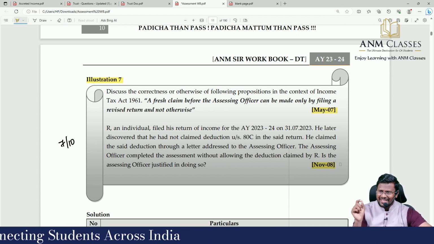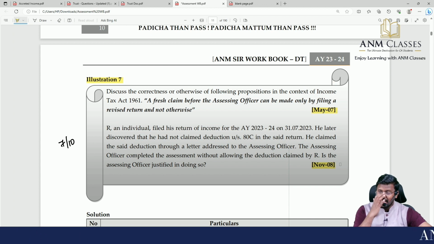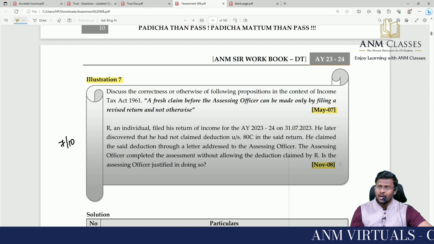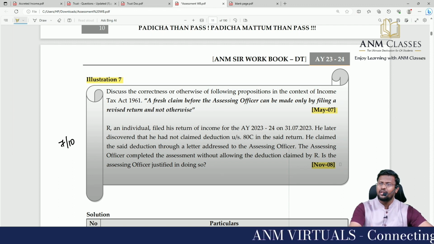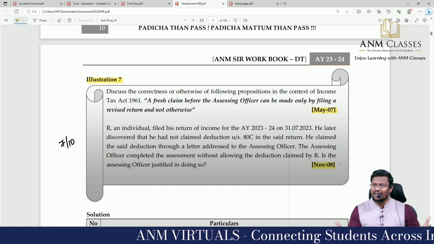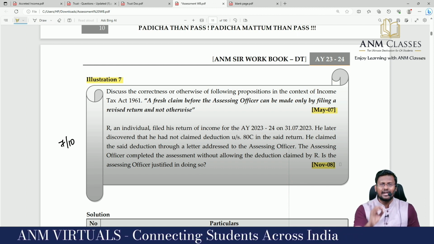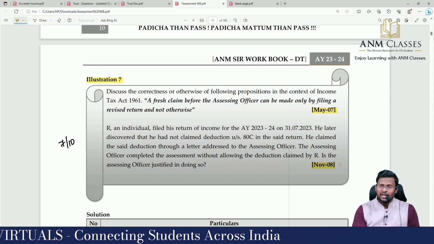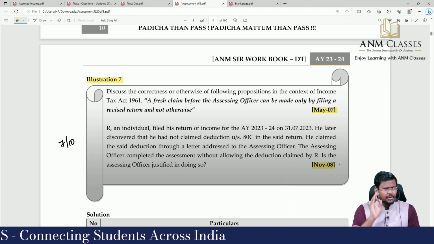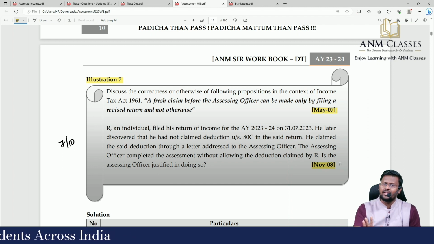Now your case is pending before AO either under 143(3) or 144 or 147, and you are saying that, sir, I have forgot to claim chapter 6A deduction. When you pass the assessment order, please, sir, allow me chapter 6A and pass the assessment order. Like this, a letter in your letterhead you are giving to the AO while the assessment is going on. That letterhead has to be put in the dustbin. If you want to claim anything before AO, assessing officer, it can be claimed only by filing a return.